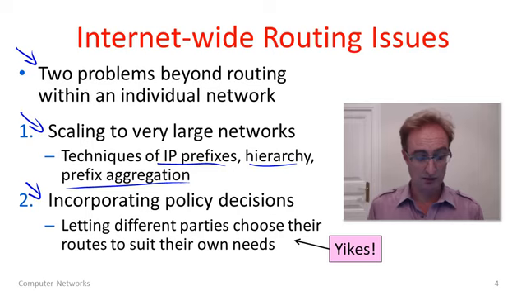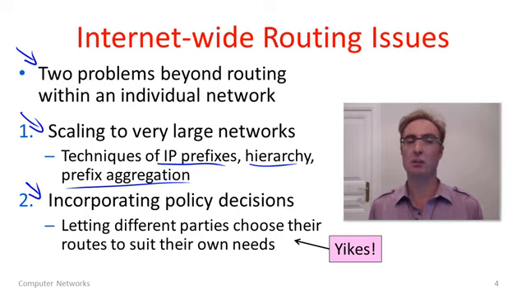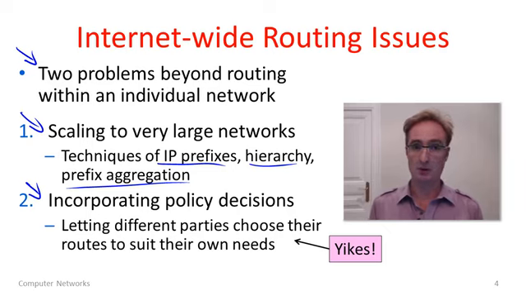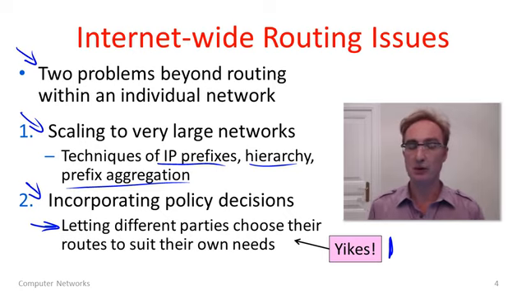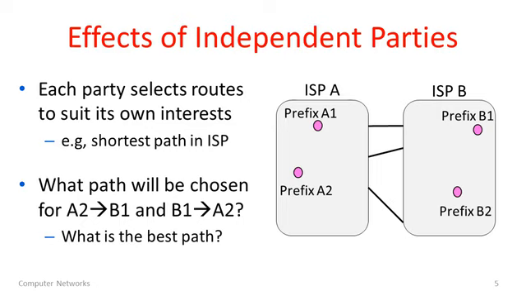The other thing that I want to talk about in more detail, because this is really what's unique to the multiple parties, is that we need to incorporate what are called policy decisions. Each different party, as I've said before in this abstract statement, might have their own idea about what constitutes a good route. So they might want to choose routes, or at least portions of routes, to suit their own needs. The way they choose it is described according to a policy. So I said yikes here because, what's going to happen to the overall route when different people are trying to choose different portions of it? Will it even work? That's exactly the issue.